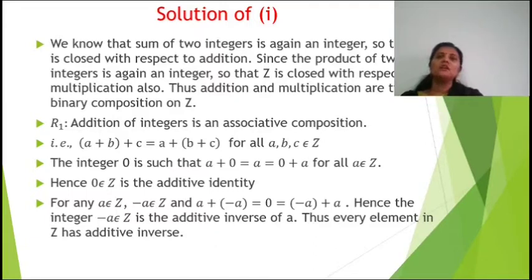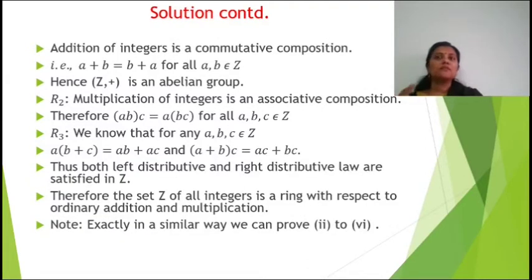Now we have to show the existence of inverse. For any a element of Z, minus a element of Z, and a plus minus a is equal to 0, which is equal to minus a plus a. Hence the integer minus a element of Z is the additive inverse of a. Thus every element in Z has additive inverse. Now we have to show that this is an abelian group, we have to show the commutativity property. Addition of integers is commutative composition, that is a plus b is equal to b plus a for all a, b element of Z. Hence Z plus is an abelian group satisfying the four properties.